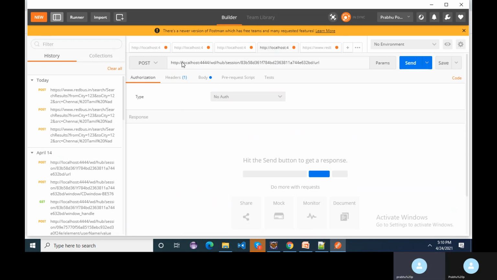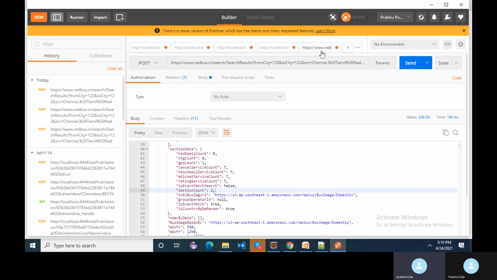You can see localhost 4444, because this particular server is running in my localhost. So no need of a network connection to access this API. With or without a network connection, we can test an API. But for a web service, definitely we need internet access. Without internet access, without the network layer, we can't test the web service. So this is the basic difference between API and web service. I hope everyone understood with this practical example.